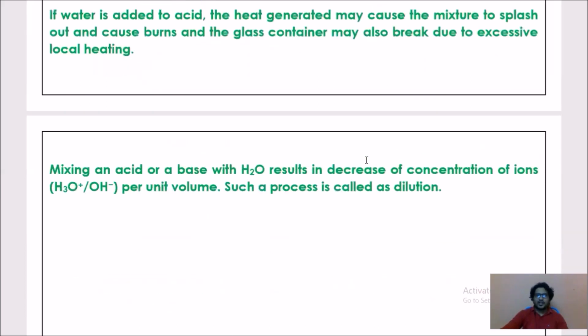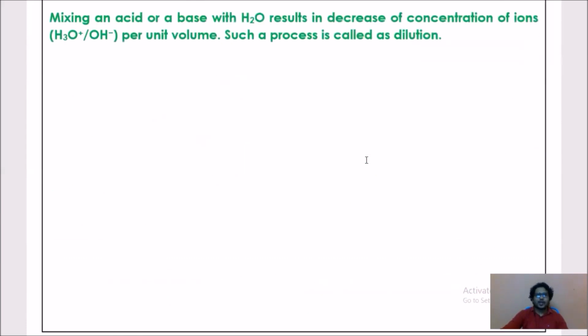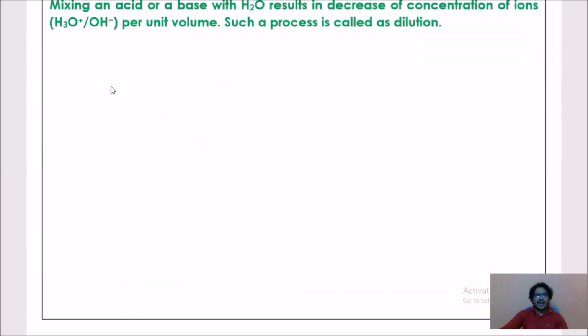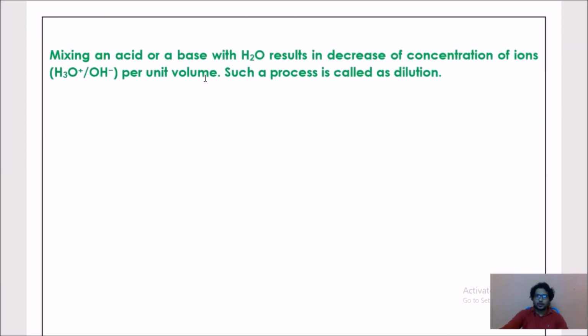Now let us move to the last concept in this video, mixing an acid or base with H2O. Mixing acid or base with H2O results in a decrease of concentration of ions. So it is quite simple.